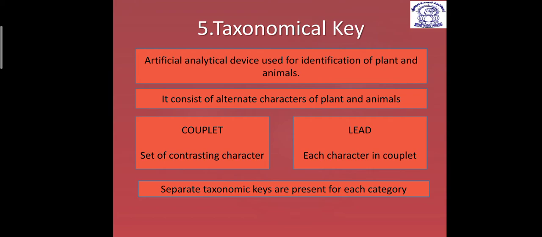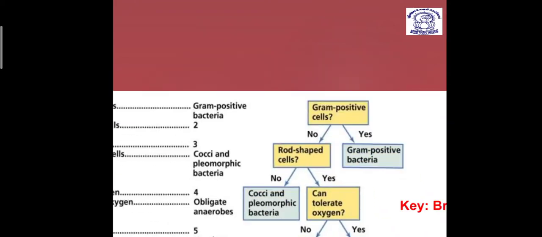So two leads combine to form one couplet. Separate taxonomic keys have been created for different categories. So it is an artificially designed, analytical device. A pair of contrasting statements is known as a couplet, and one statement is known as a lead.